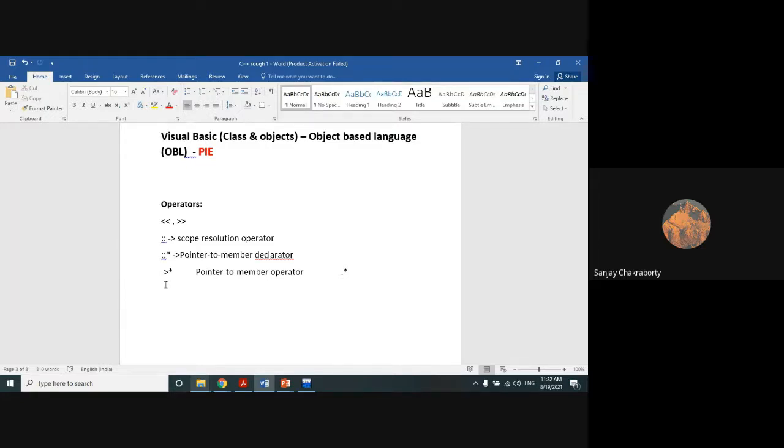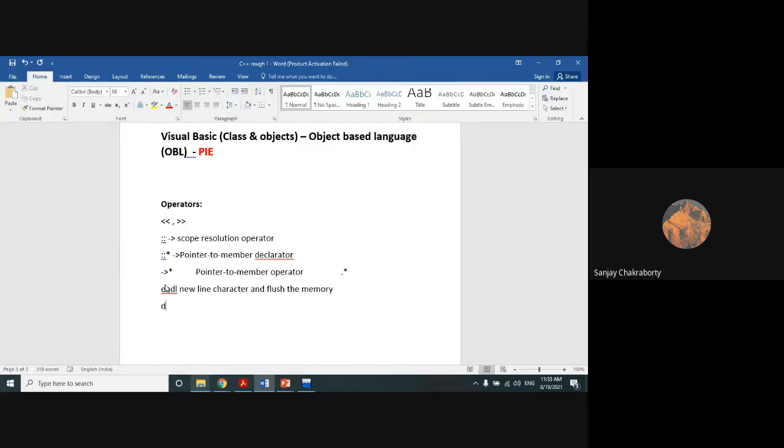Apart from this, there are some other operators like endl. Endl is an operator. It's not a keyword. Endl is an operator. That operator is used for giving a new line character, and used for flushing the existing memory, flush the memory.